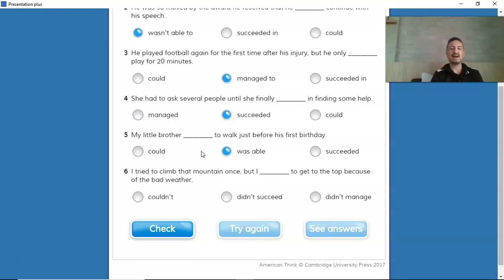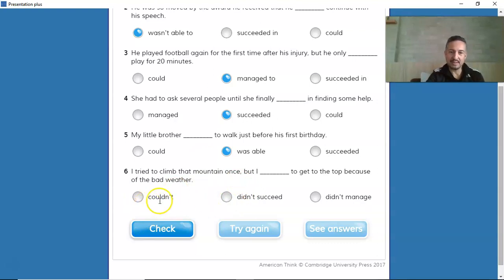And finally, I tried to climb that mountain once, but here is the lack of ability on a specific occasion in the past. So it's possible couldn't, wasn't able to, didn't manage to, couldn't.